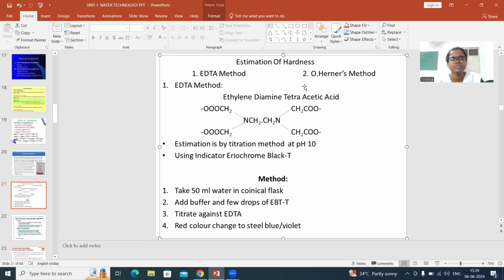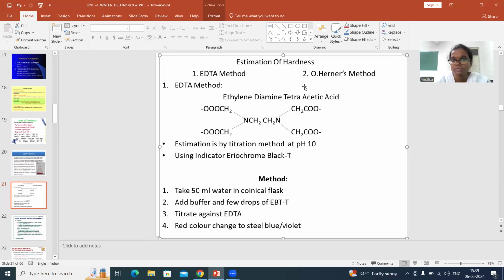It mainly serves as a ligand which can arrest the metal and form a complex. We all know that when a metal and ligand combine, they form a complex. The same principle is applied here. Your EDTA is a hexadentate ligand, that means it can donate 6 lone pairs of electrons to the metal ions.